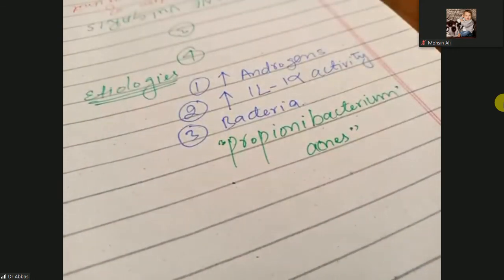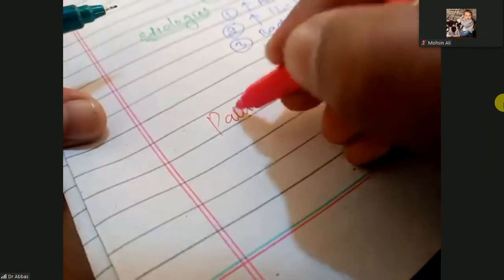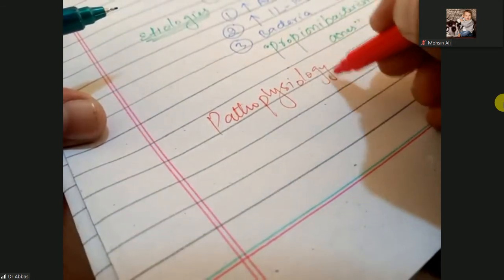First is increased production of androgens like testosterone, then increased production of interleukin 1 alpha, and bacteria, especially Propionibacterium acnes. Clear? So let's discuss the pathophysiology of acne and the role of all these etiologies.